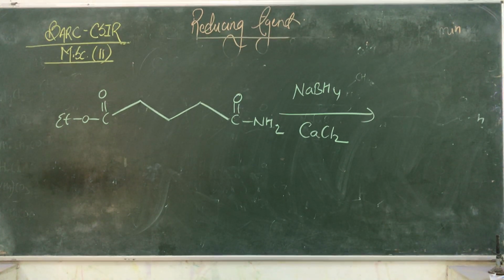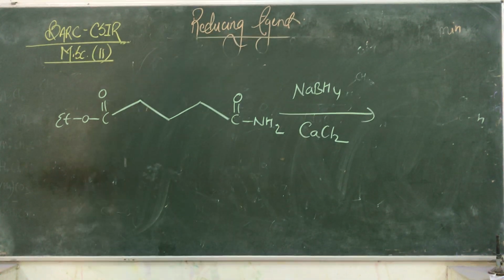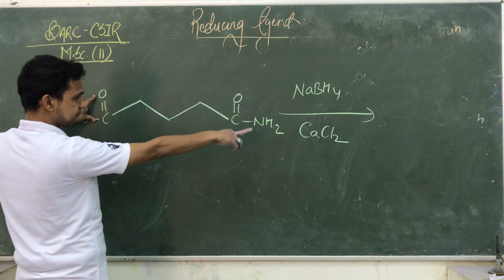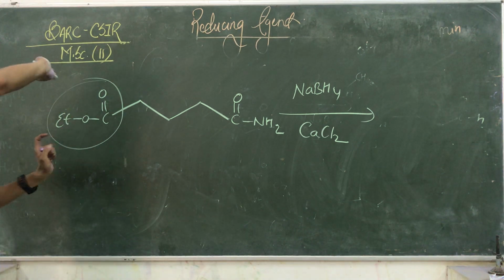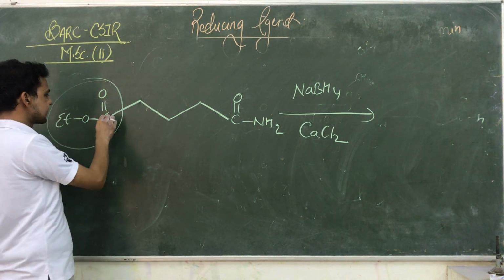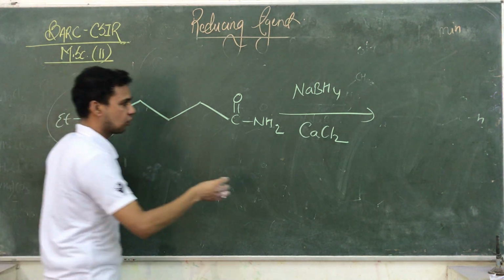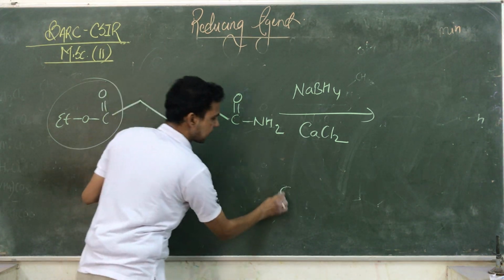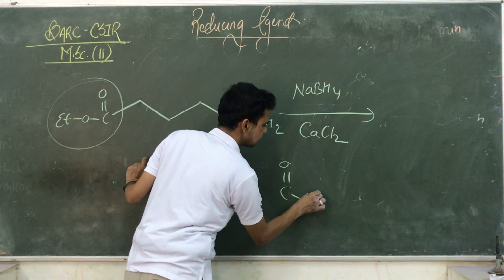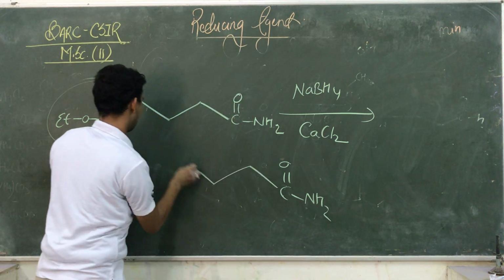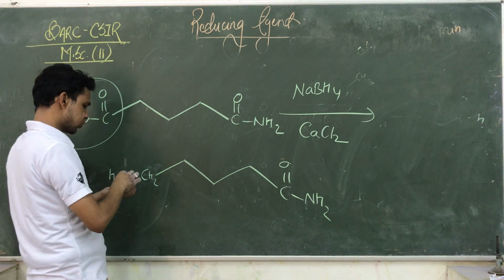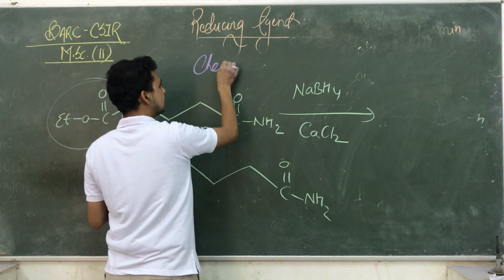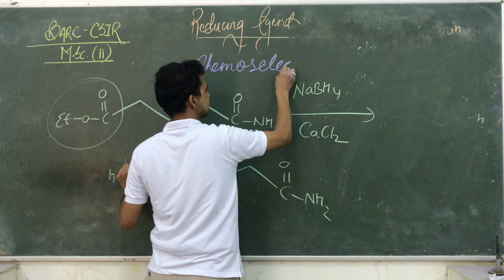So what happened in that case, it affects only one part of the compound. In the presence of calcium chloride, it only affects this ester part. So here it is converting the whole ester into alcohol. The product is: the amide remains the same, NH2, and this is CH2 and OH.